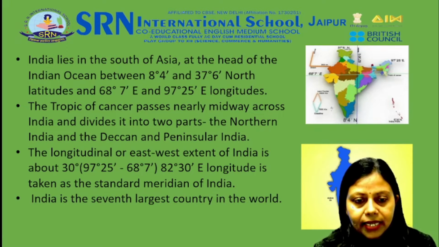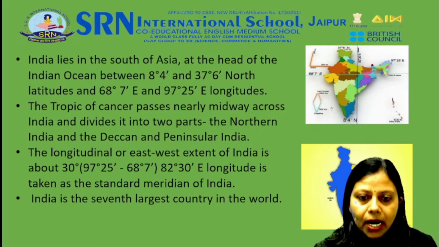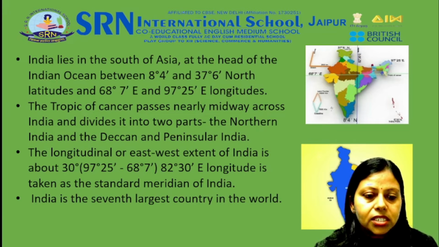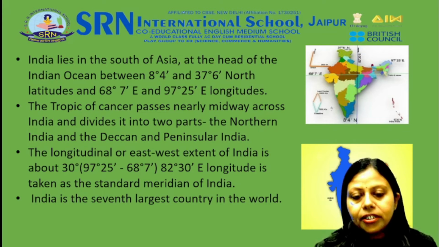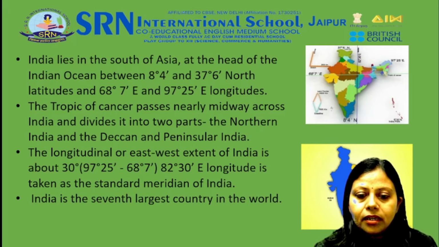The Tropic of Cancer passes nearly midway across India and divides it into two parts, the northern India and the Deccan and peninsular India. The longitudinal or east-west extent of India is about 30 degree. 82 degree 30 minute east longitude is taken as the standard meridian of India. India is the 7th largest country in the world.